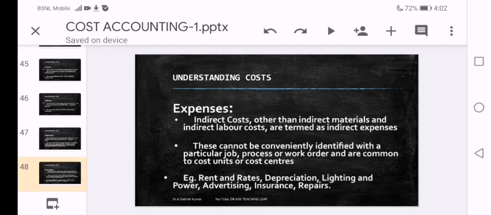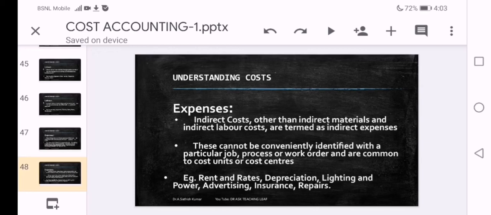Example, rent and rates. Total rent paid how much, and out of the total rent amount, to which process it belongs, how much it belongs to, identifying is very difficult.